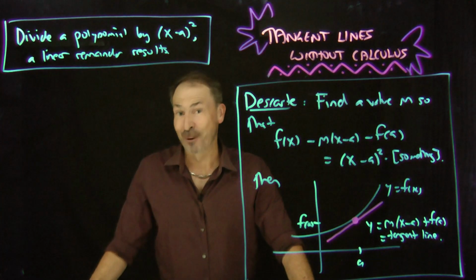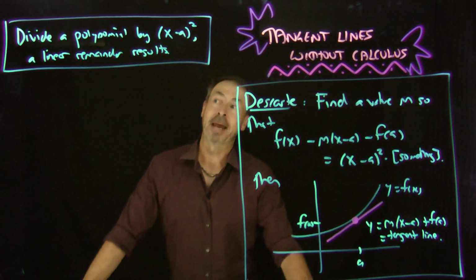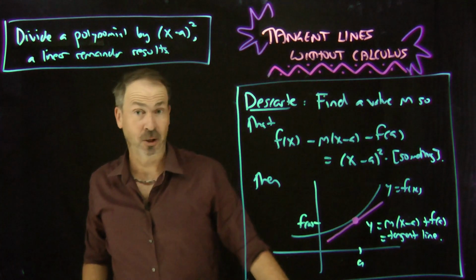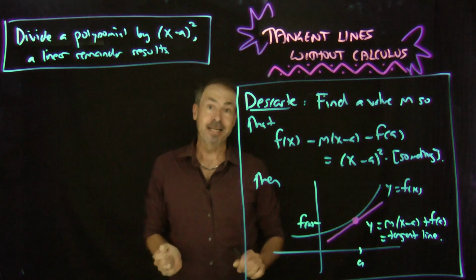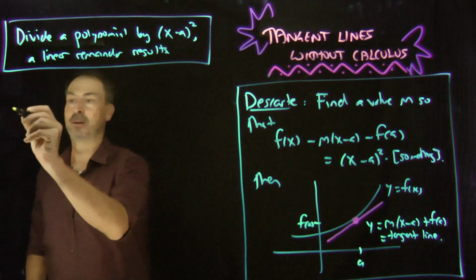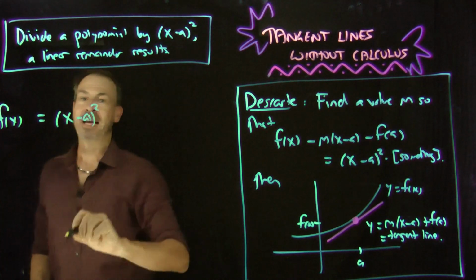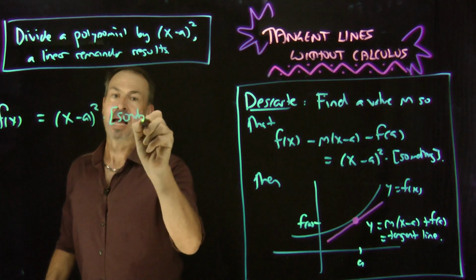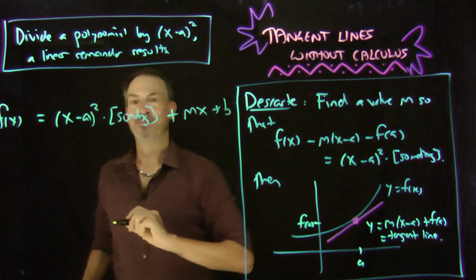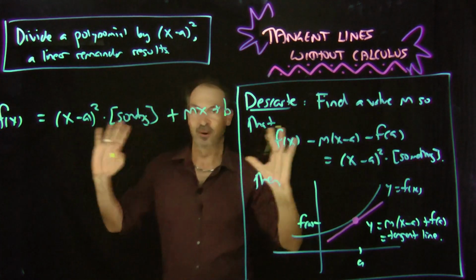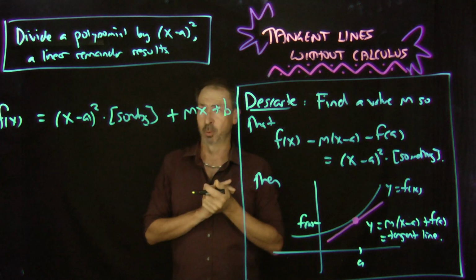Okay, let me go back to the very first algebraic approach I presented in this video of Descartes' work. Remember, we said back then, if we divide a polynomial by a quadratic term, in particular by x minus a squared, then the remainder you get is sure to be a linear term. So if I take any polynomial f of x and divide out a factor of x minus a squared times something, I'm going to be left with a linear term for the remainder, mx plus b. Alright, so there's the polynomial algebra that I first presented in this video. Let's play with that equation right now and see how that links to Descartes' work.